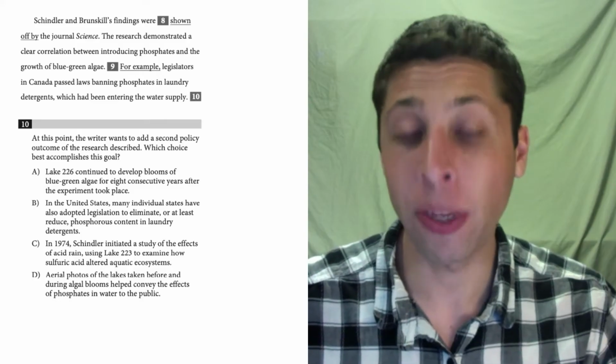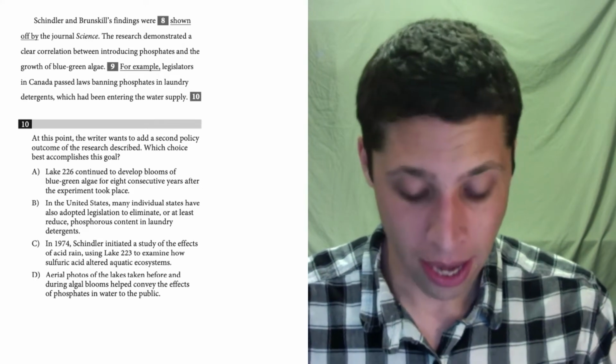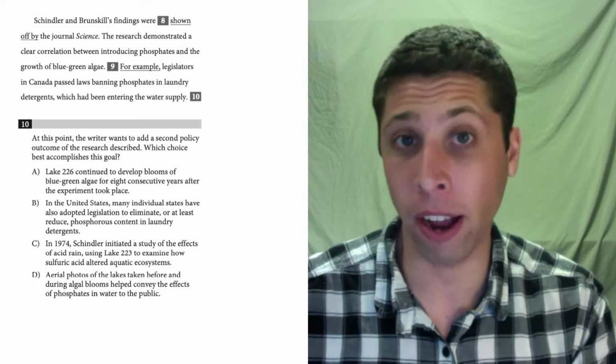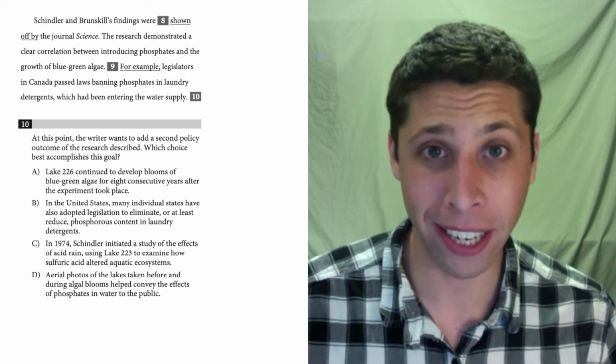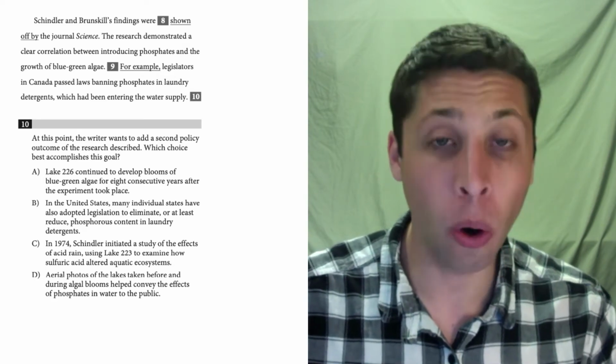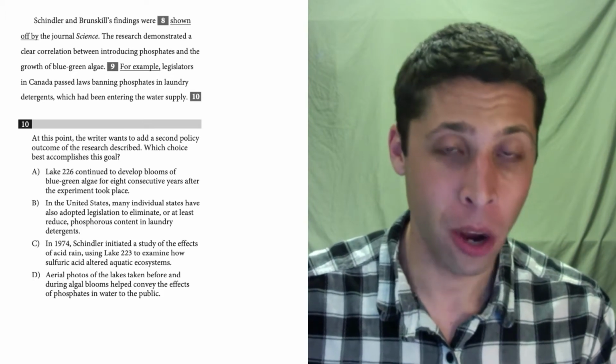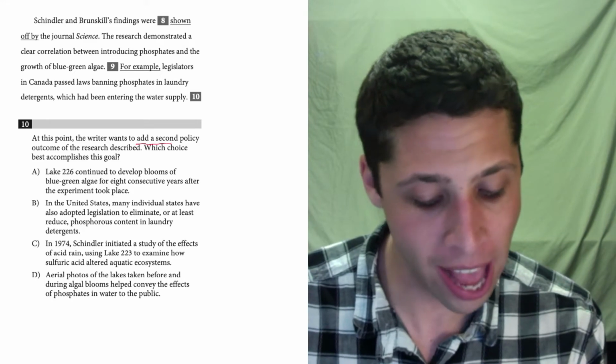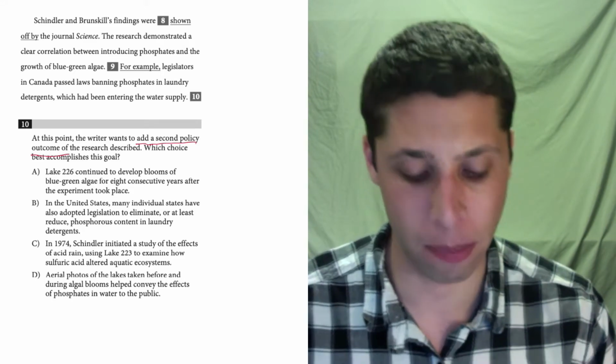For number 10, we have another ideas question. And notice in this case, we're adding a sentence to this paragraph. Now, I included the paragraph because we should probably read it. But as we'll see from the goal in this question, we don't need to read it because they're really specific about what they want. They want to add a second policy outcome of the research described.